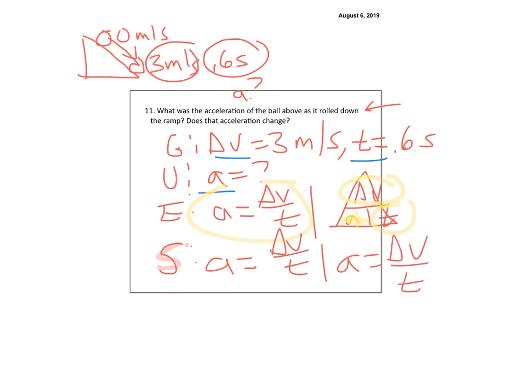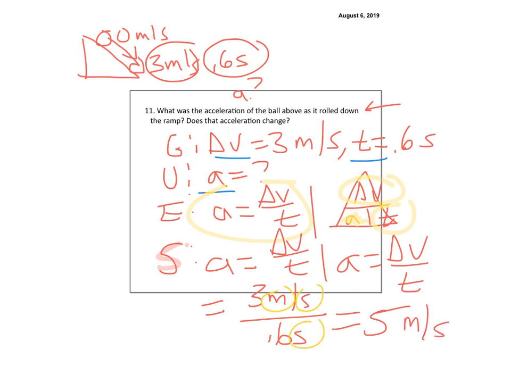And so now when I plug it in, I would end up with 3 meters per second over 0.6 seconds. So 3 divided by 0.6 is 5. We check our units, and we see that it's meters per second per second, which of course is meters per second squared.